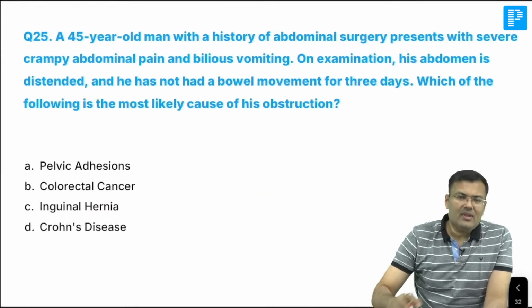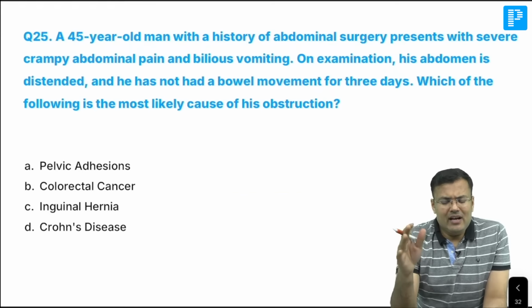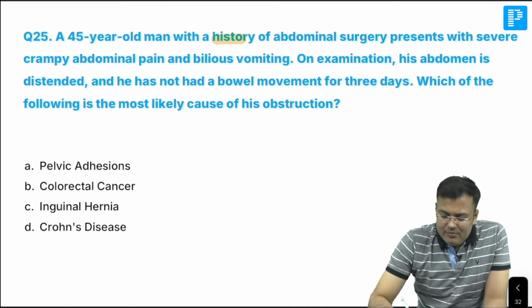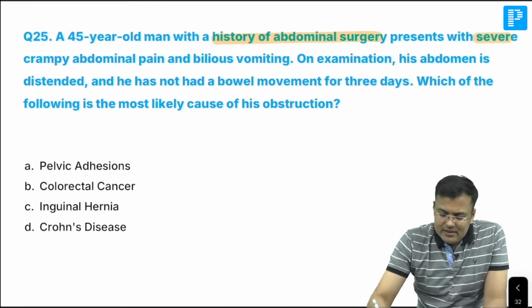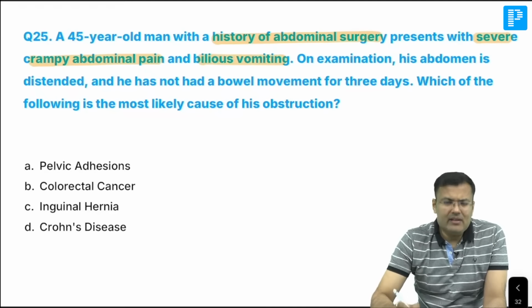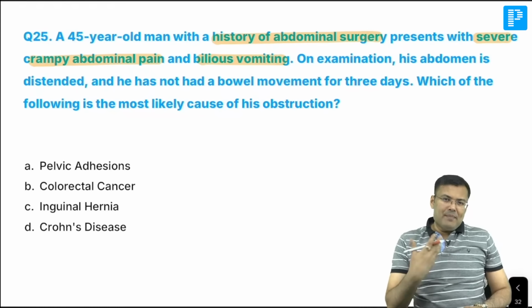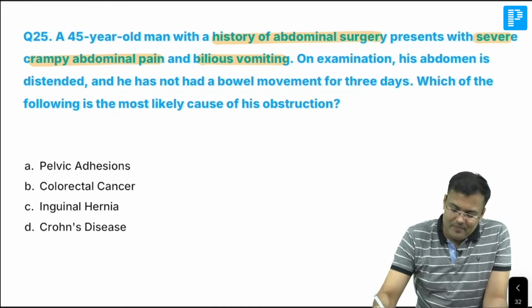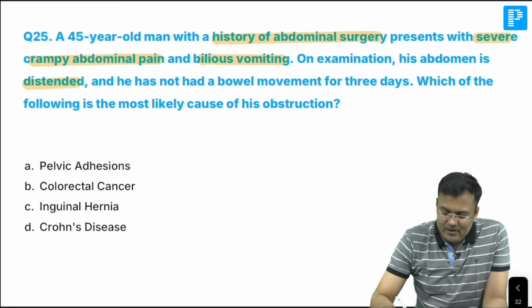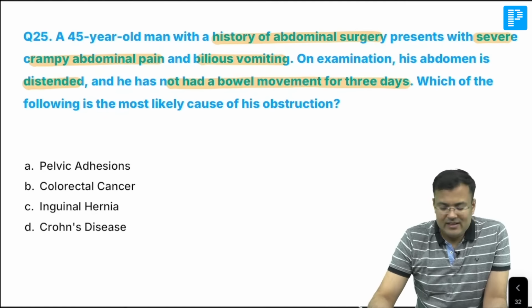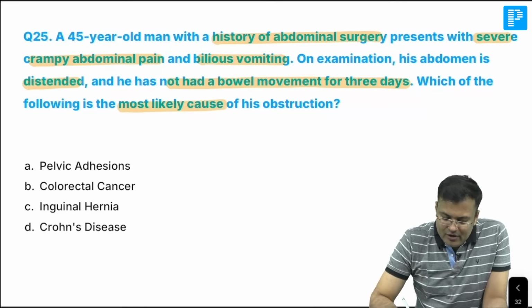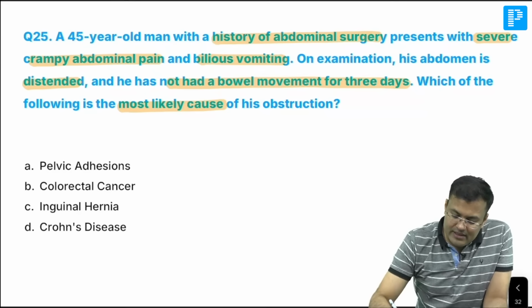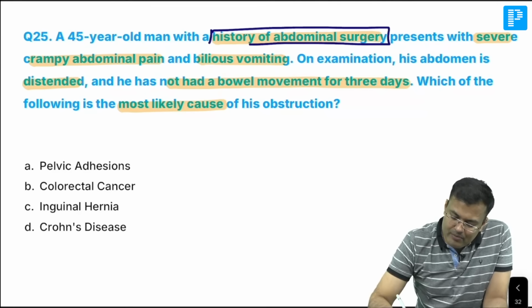Next. Guys, this question is very easy. Tell me what's the correct answer? A 45 years old man, history of abdominal surgery. Okay? Presents with severe crampy pain and bilious vomiting. Can you tell me the diagnosis? Crampy pain, bilious vomiting. It means patient is having small bowel obstruction. Next. Abdomen is distended. Not had bowel movements for 3 days. Can you see? Which of the following is most likely cause? Most likely cause, patient had history of abdominal surgery. There was history of abdominal surgery.